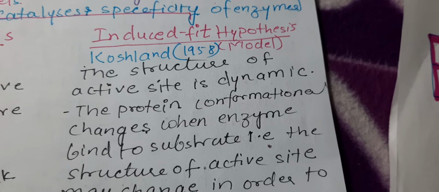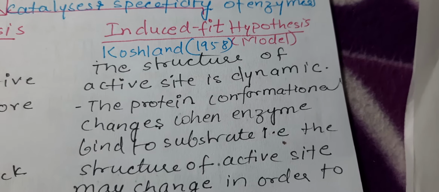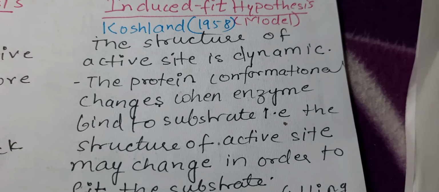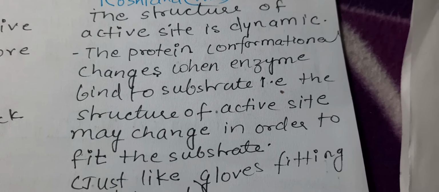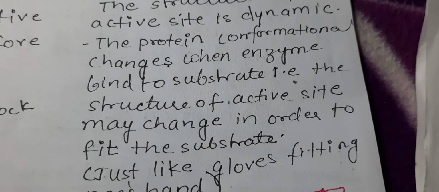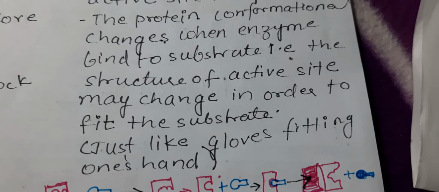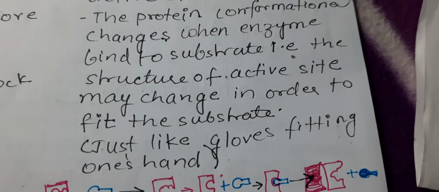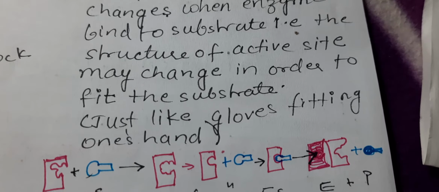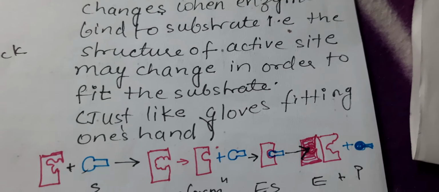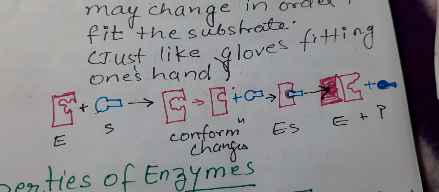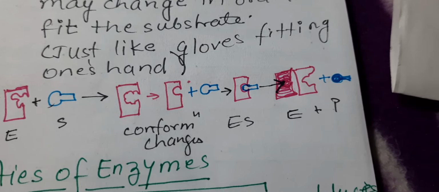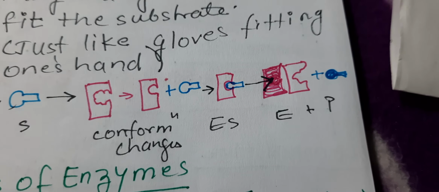Then if you look at the induced fit hypothesis, which was given by Koshland in 1958, the structure of the active site is dynamic, meaning it is not fixed, and the conformation of the active site keeps changing when the substrate approaches the enzyme. So when the substrate approaches the enzyme, the active site will have a 3D conformational change so that it will fit. So you can see this, the enzyme is there, the substrate is there. Now the enzyme has no fixed active site, so when the substrate is approaching, certain conformational changes are occurring.